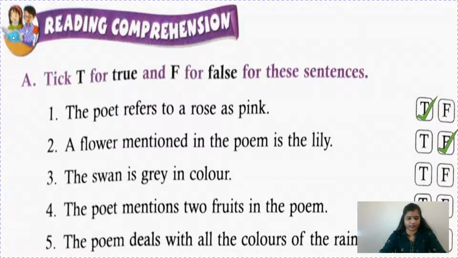The swan is grey in color. No, children, it's white in color, so false. The poet mentions two fruits in the poem. Yes, we have read about pears and orange, so it's true. The poem deals with all the colors of the rainbow.